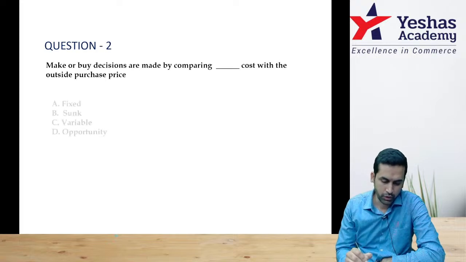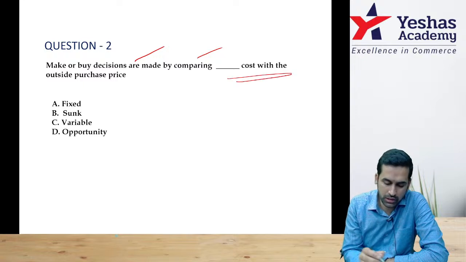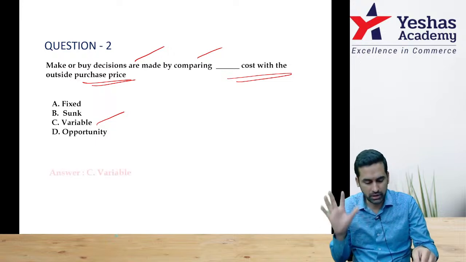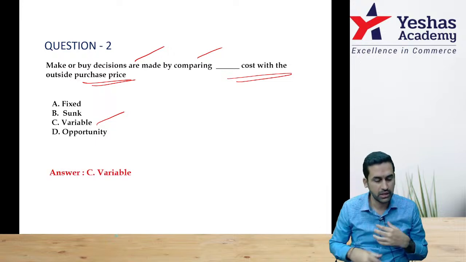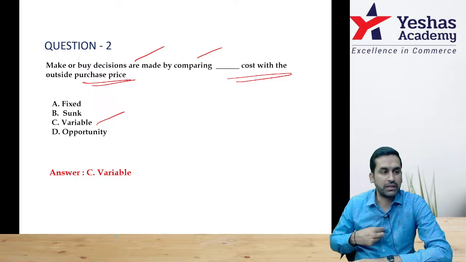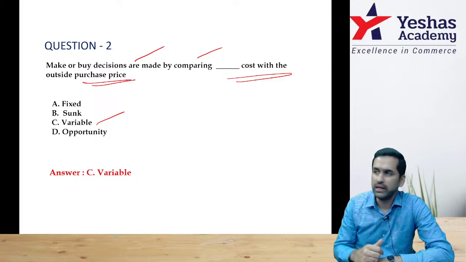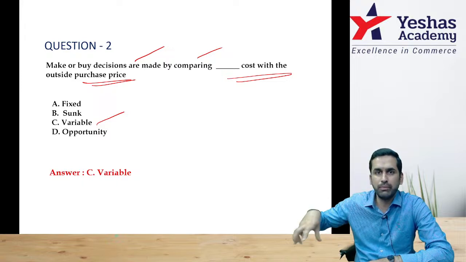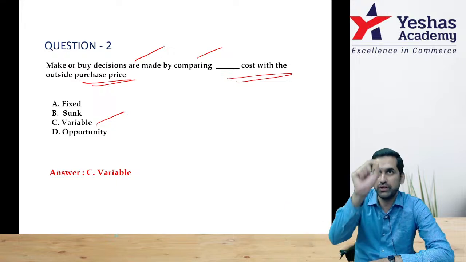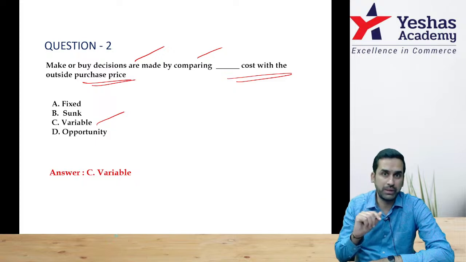Let's move on. Question number 2. Make or buy decisions are made by comparing dash cost with the outside purchase cost. Only variable cost is compared with outside purchase cost. What is this? A company, say, which makes shirts, they are buying buttons from outside. They are thinking, why should we buy it from outside? If we have some space in our factory, can't we make buttons in-house? Now, when you are thinking of making buttons in-house, you have to first calculate the total cost of making that button. That should be compared with outside purchase price of the button.